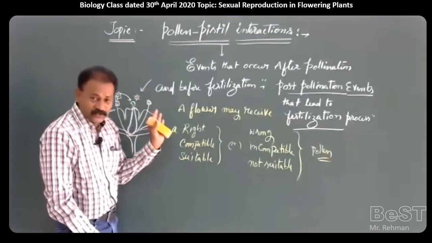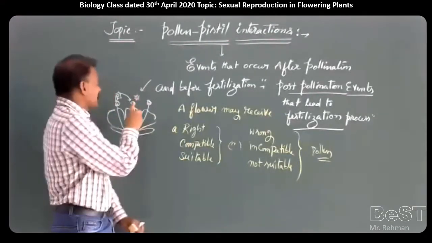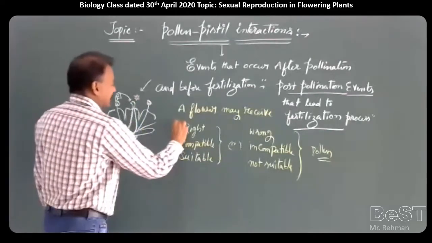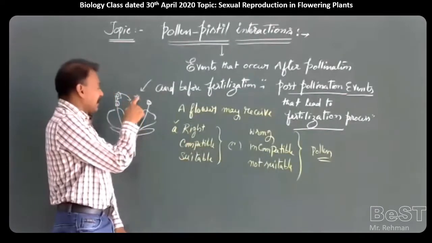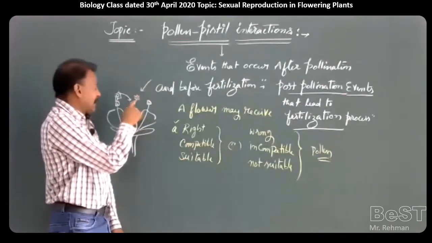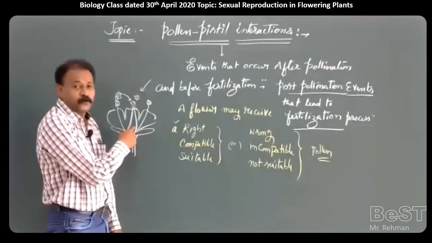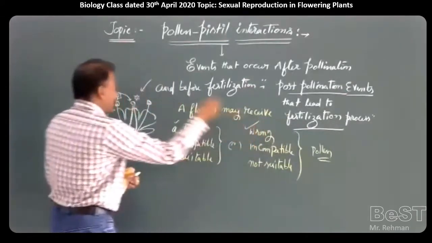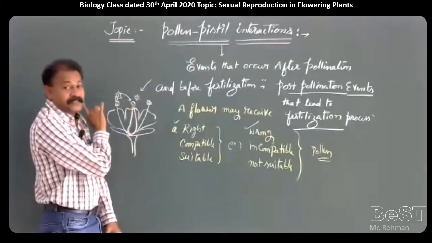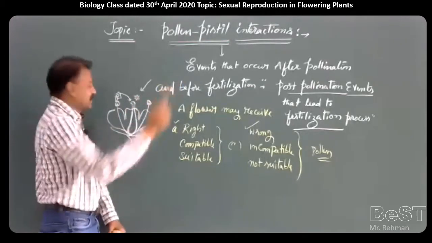Whenever a suitable pollen falls, if correct, right pollen is there, the stigma will receive that pollen. It will allow the pollen to germinate. It will allow the pollen to produce a pollen tube. If a wrong pollen falls, the stigma is not going to accept it; it will reject.